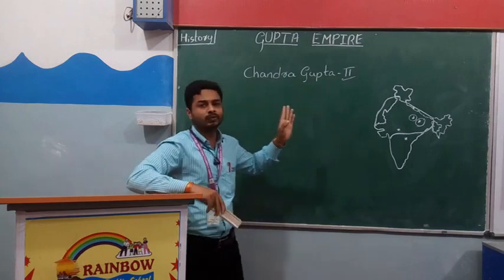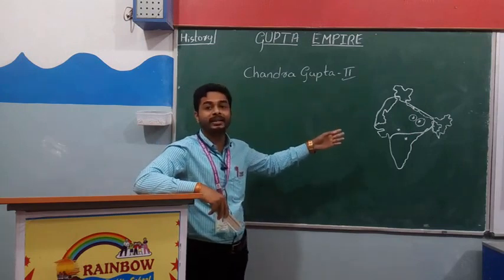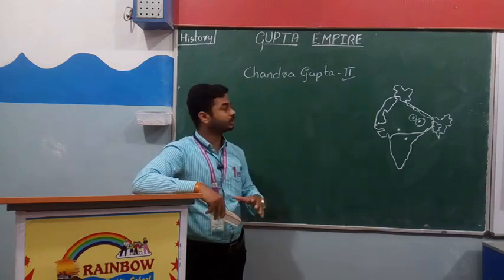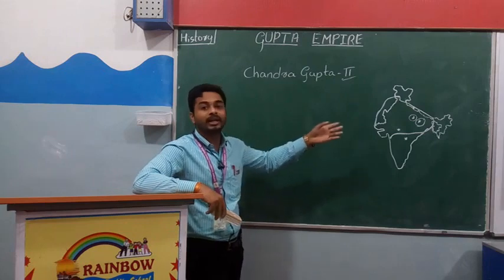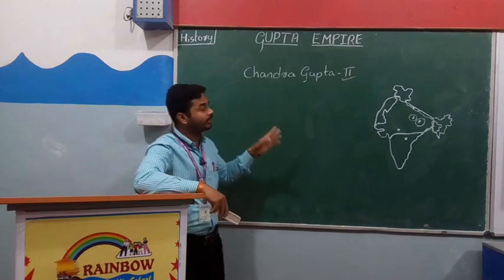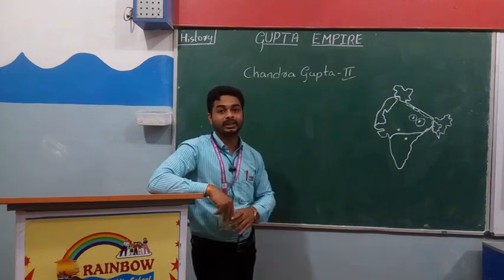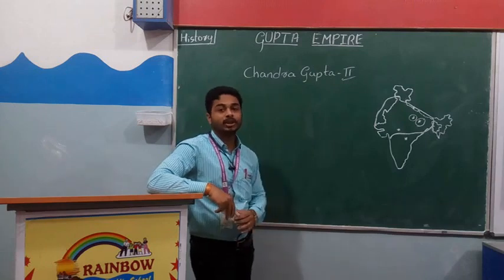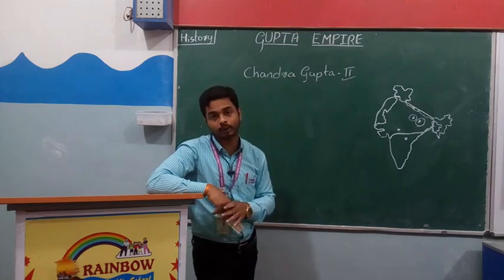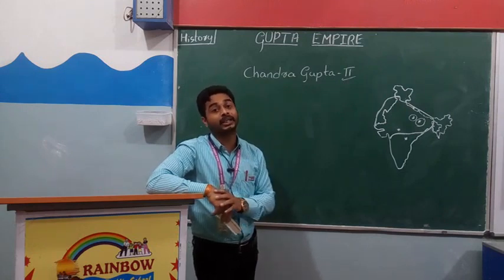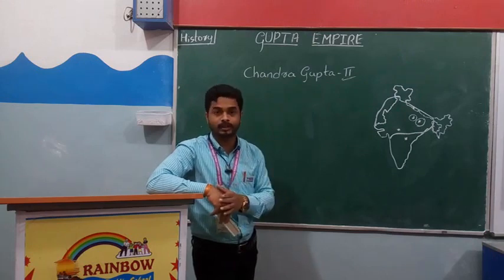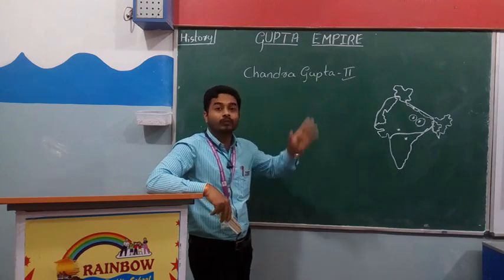But Chandragupta was so clever. He married the princess of the Nagas, Kubera Naga, right? Because of that, a relationship started, and he easily increased his empire. One more thing: he had a daughter called Prabhavati Gupta, and he gave his daughter Prabhavati Gupta to the Vakataka king, Rudrasena II. Rudrasena II was the Vakataka king when Chandragupta II was ruling.